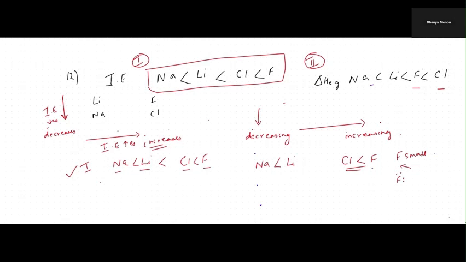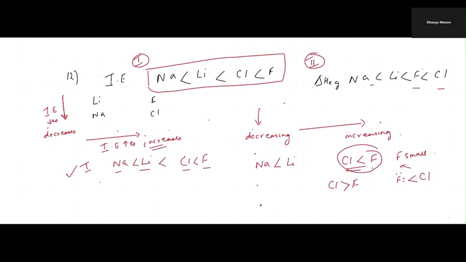So that is why the electron gain enthalpy of fluorine is less than that of chlorine. So there's a small change in this order. The electron gain enthalpy of chlorine is greater than that of fluorine.